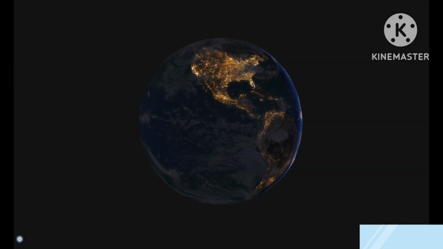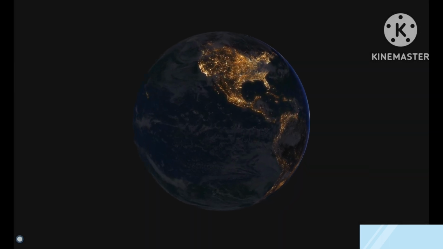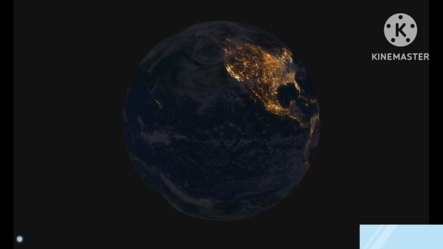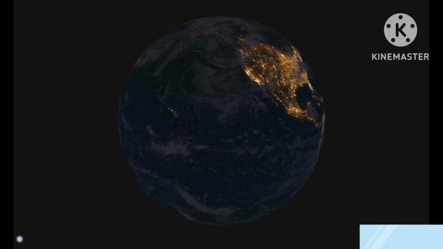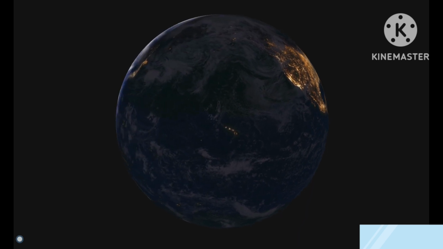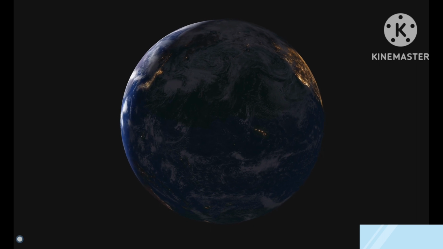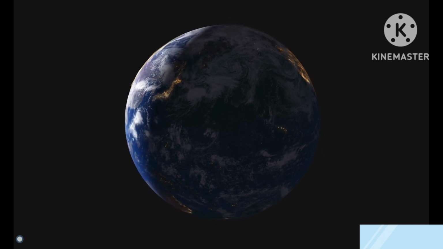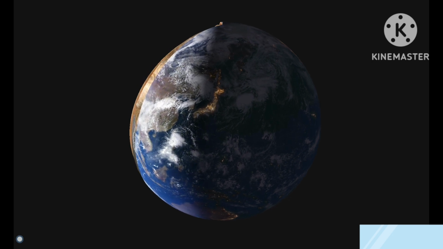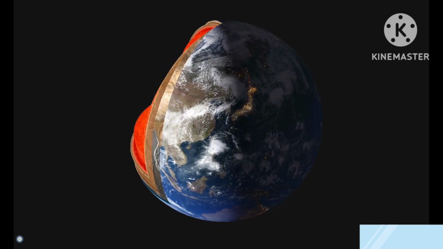The atmosphere of the Earth is made up mainly of nitrogen, 78%, and oxygen, 21%. Other important components are water vapor, argon, and carbon dioxide. At surface level, the average pressure is 1013 millibars. This pressure is called 1 atmosphere.